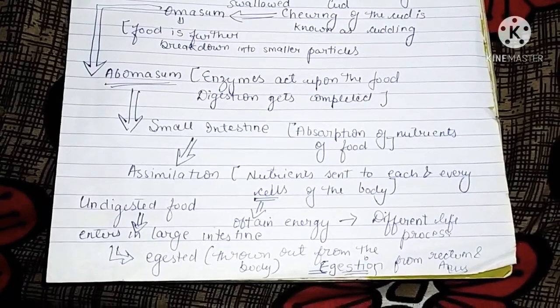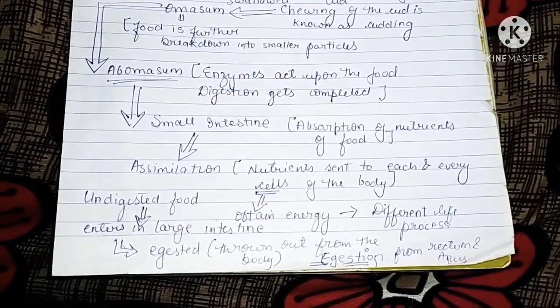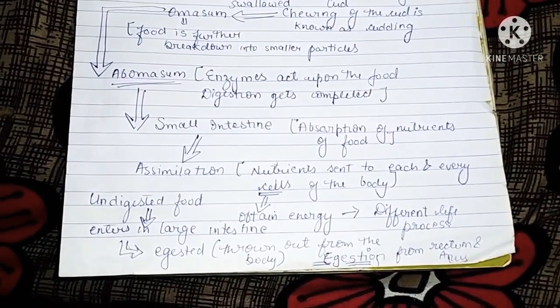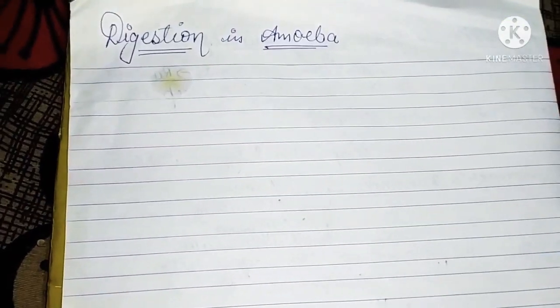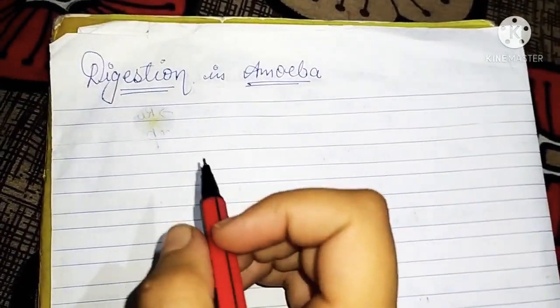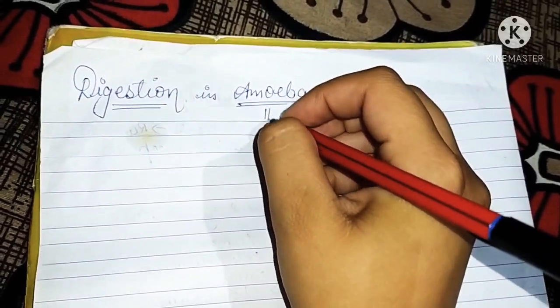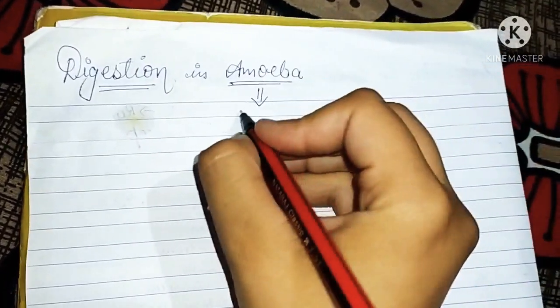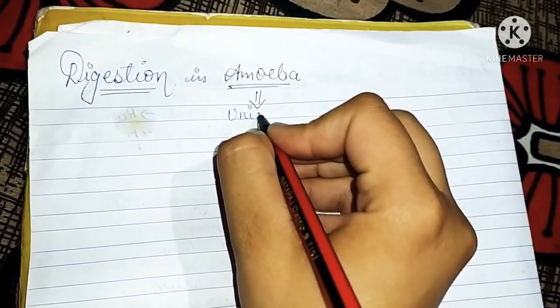Now move to the last topic of this chapter, that is digestion in amoeba. So let's get started. Before starting our topic, I want to discuss amoeba. Amoeba is a unicellular organism.